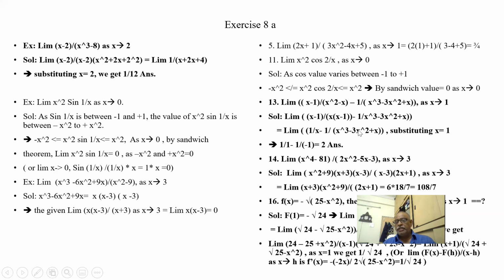So 2 minus 3 is minus 1. 1 by 1 is 1. So automatically the answer is plus 2. So we just have to cancel x minus 1, x minus 1. Okay.